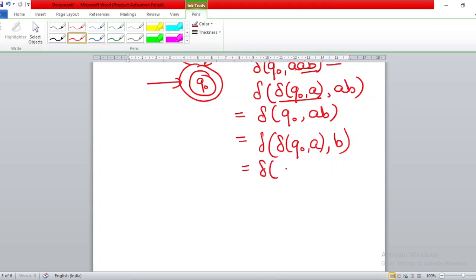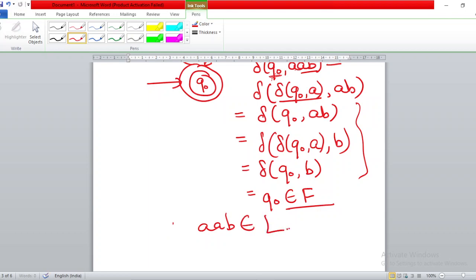So on Q0, when you give A, you remain in state Q0. Now you give input as B. On Q0, when you give B, again you remain in state Q0, and this Q0 belongs to F. So that means from the initial state we started the scanning. After a finite number of moves, I am able to reach the final state, right? Therefore, this string AAB belongs to the language of this machine.